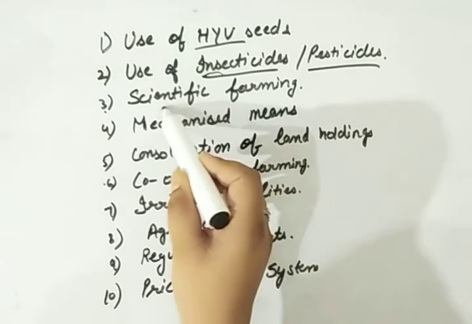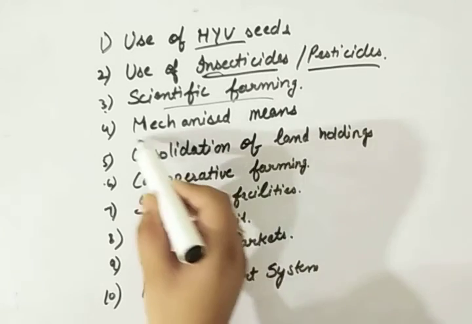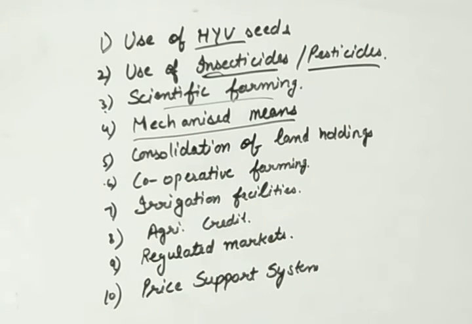Next is scientific farming. We are using scientific methods of farming. We are doing agriculture research now, and after that we are finding some scientific methods that will be useful for farming in India. Next is mechanized means. Mechanized means now we are using machinery in agriculture, for sowing as well as cutting, threshing, and each and every point, machinery is used in some areas now.